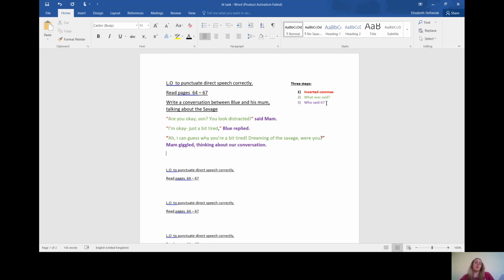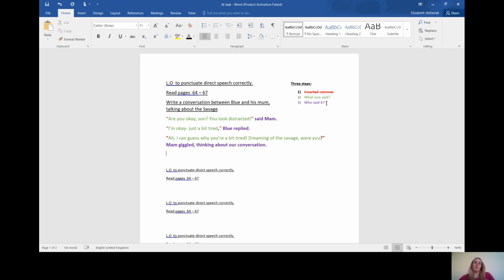So in this extract, Blue has just woken up from his dream and he dreamed about the savage, remember? And in this, the savage attacked Hopper and also went to see Blue and Jess outside the room. I remember Jess has just woken up, but she's woken up with a bit of a grubby mark on Jess's brow, so it's a bit suspicious how that got there. And Blue is looking really distracted, so Mum asks a question: are you okay? What are you thinking about? Are you thinking about the savage?